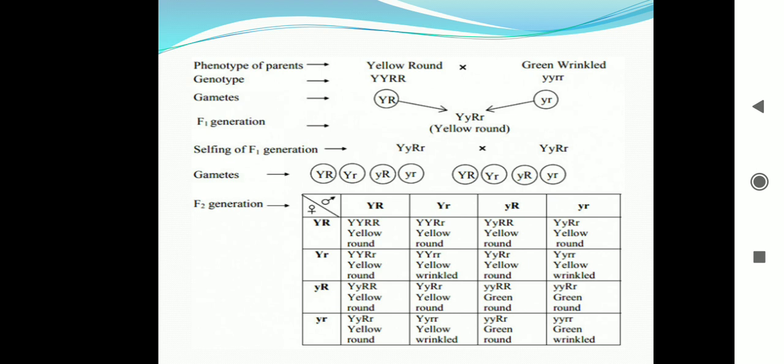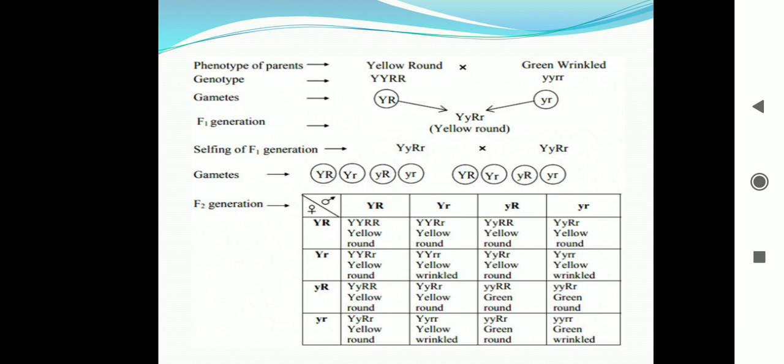We know that gametes will have one gene of the shape trait and another gene of the color trait. So Mendel selected a pure breeding round and yellow seed producing plant, and another pure breeding green and wrinkled seed producing plant. These two plants were treated as parents and crossed.